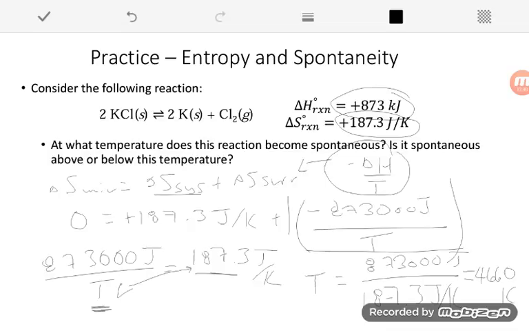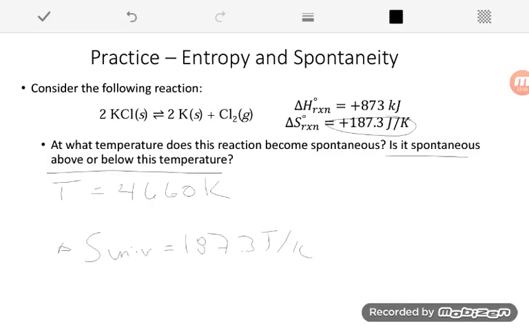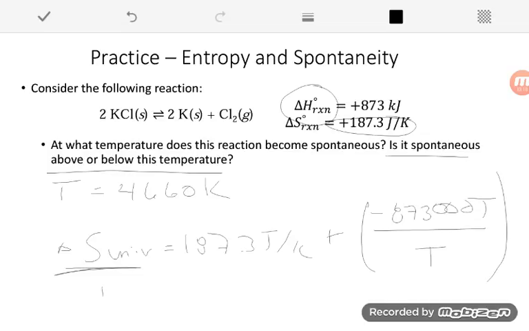So now let's look at this second question. Is it spontaneous above or below this temperature? So I'm going to clear some room here. We know the temperature at which it becomes spontaneous is 4660 Kelvin. So to answer this second question, let's go back and think about the expression I had. Delta S universe is equal to my system, 187.3 joules per Kelvin, plus my negative delta H, 873, a bunch of zeros, joules, over my temperature. Overall, we want my delta S universe to be a positive thing.